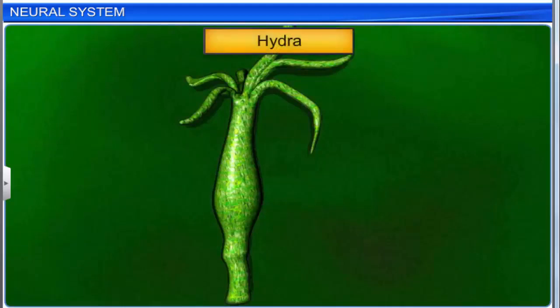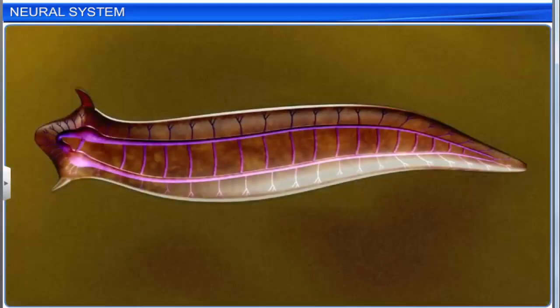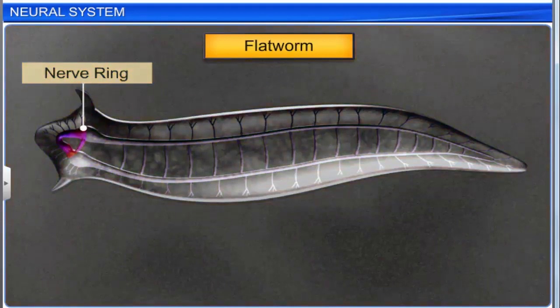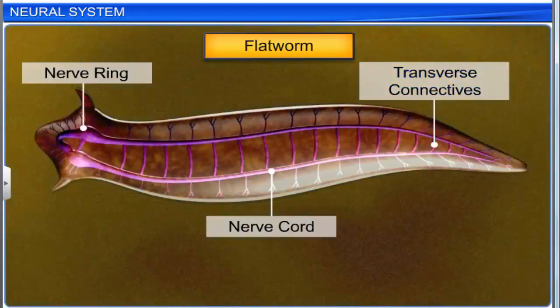The neural system of the hydra comprises a network of neurons. Flatworms have a ladder-type neural system which is composed of nerve rings and nerve cords. They are interconnected by transverse connectives.